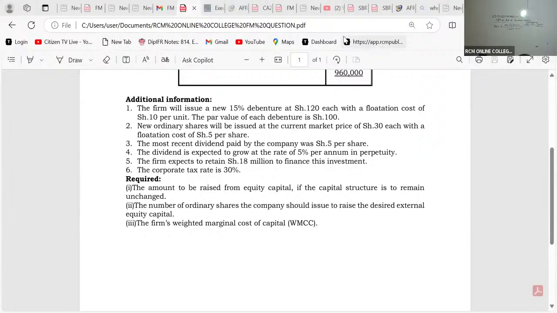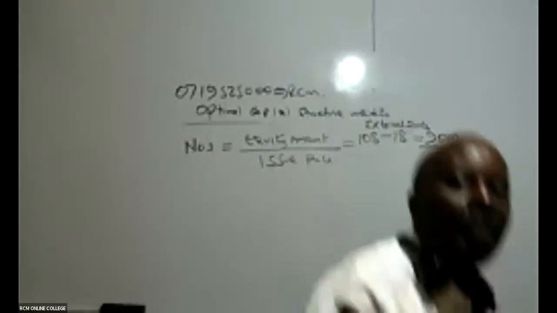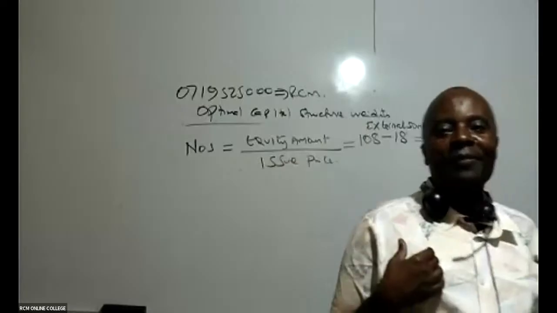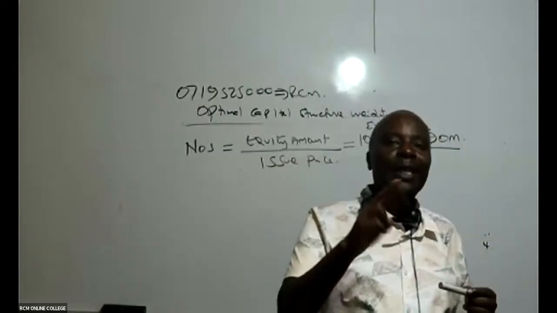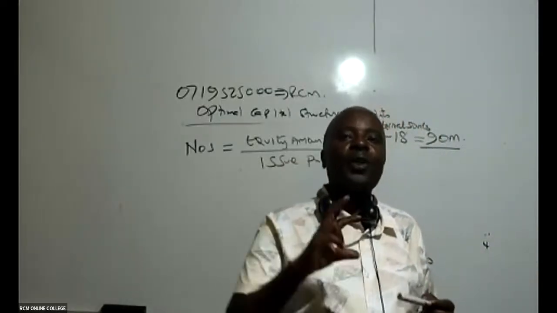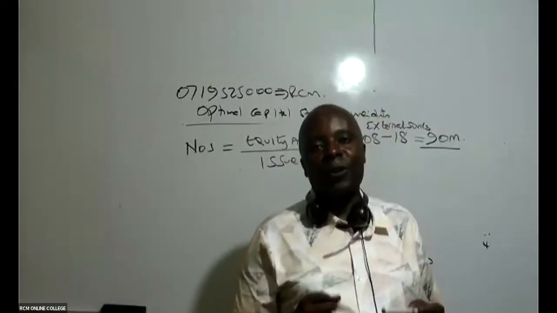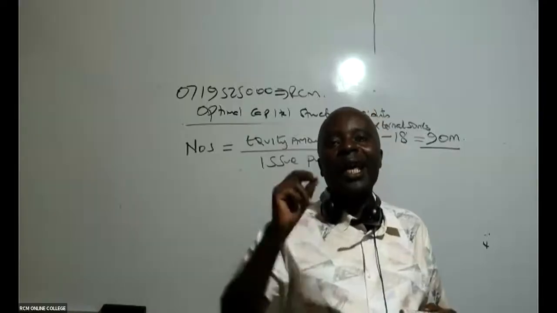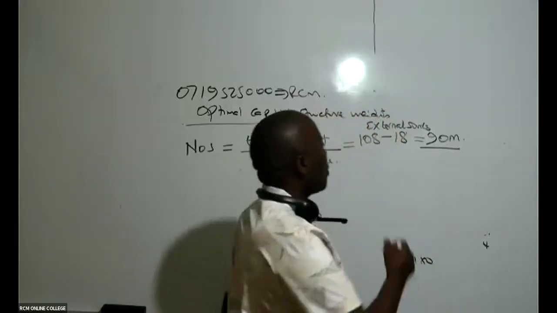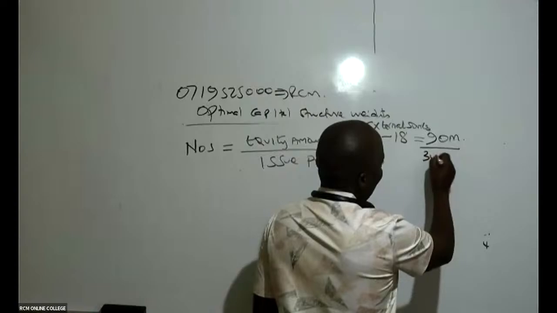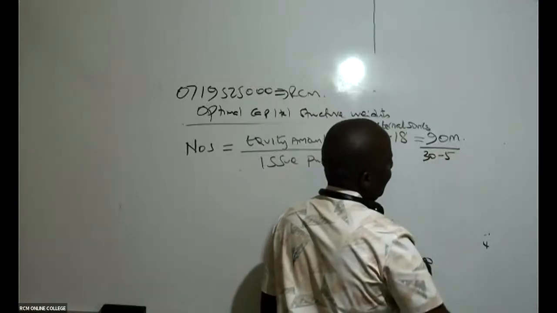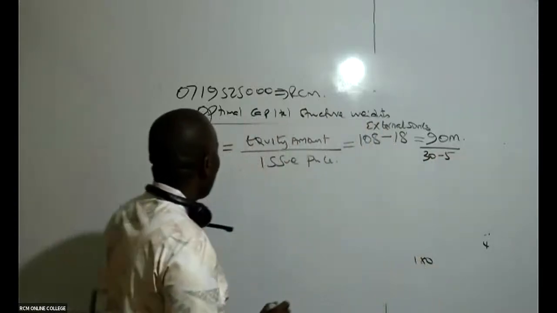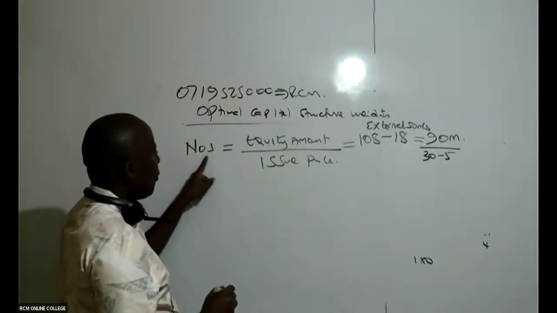So it is not the whole 30 which will be hitting our accounts. Our issue price is always net of any flotation costs and net of any discounts. So therefore, this will be 30 minus 5. Then how many shares are we going to issue? Remember, NOS stands for number of shares.